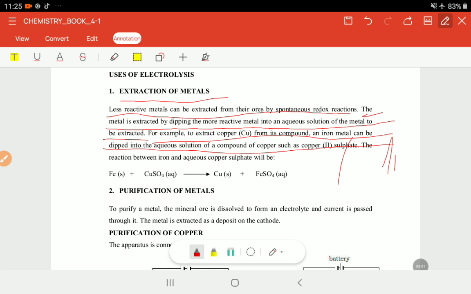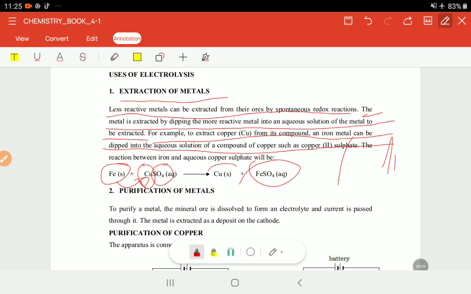So for the displacement reaction we are using, since iron is highly reactive as compared to copper, here the iron displaces this copper and takes the sulfate to become iron sulfate, or ferrous sulfate, something like that, because it's ferrous.